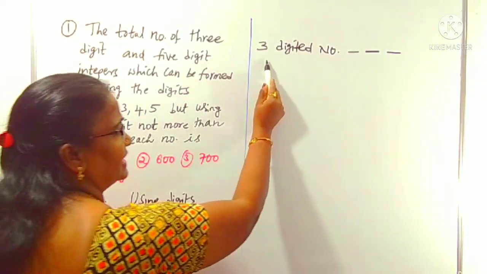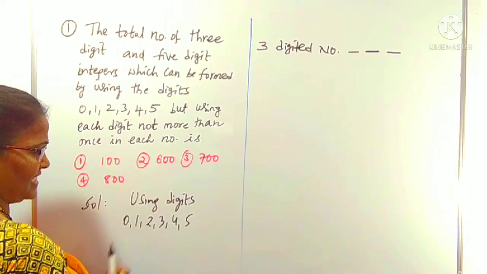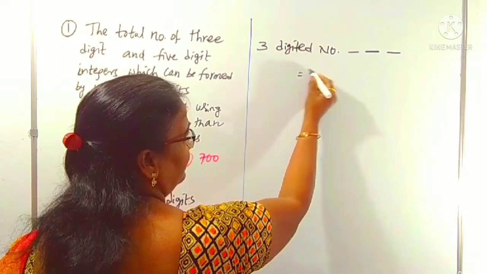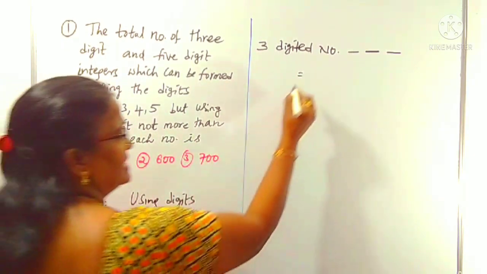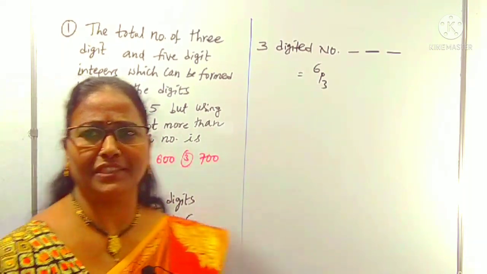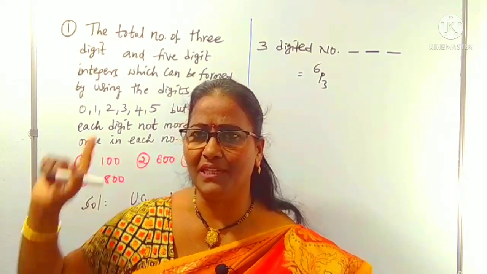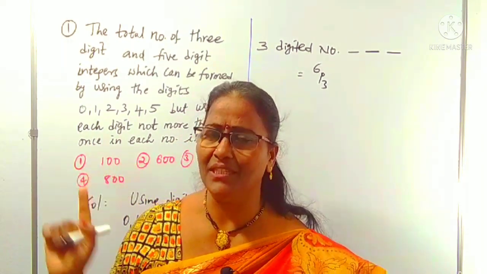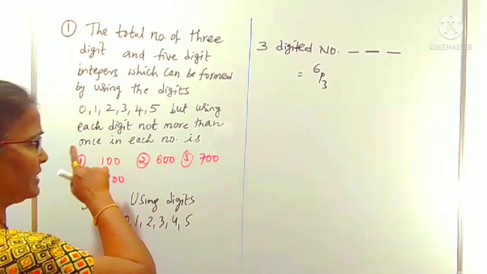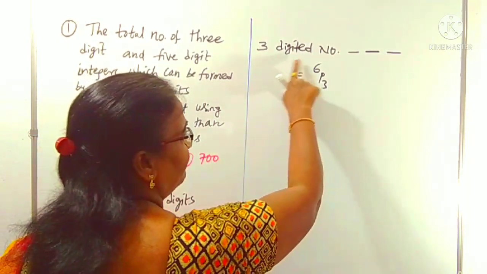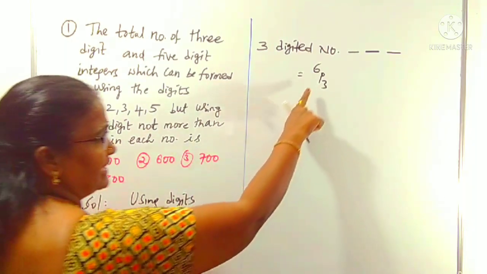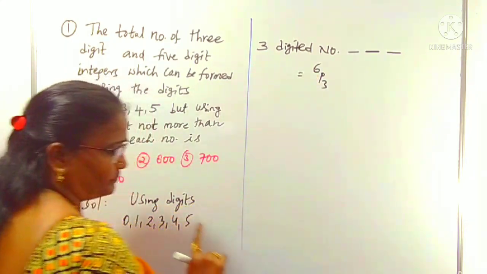First we consider 3-digit numbers from these 6 digits. How many places are there here? 1, 2, 3. The 3 places we can fill with the 6 digits in 6P3 ways, because repetition is not allowed. Repetition is not there means we can use the nPr formula. This is called arrangement. When repetition is not allowed, we use nPr. Therefore the 3-digit numbers from these 6 digits we can arrange in 6P3 ways.